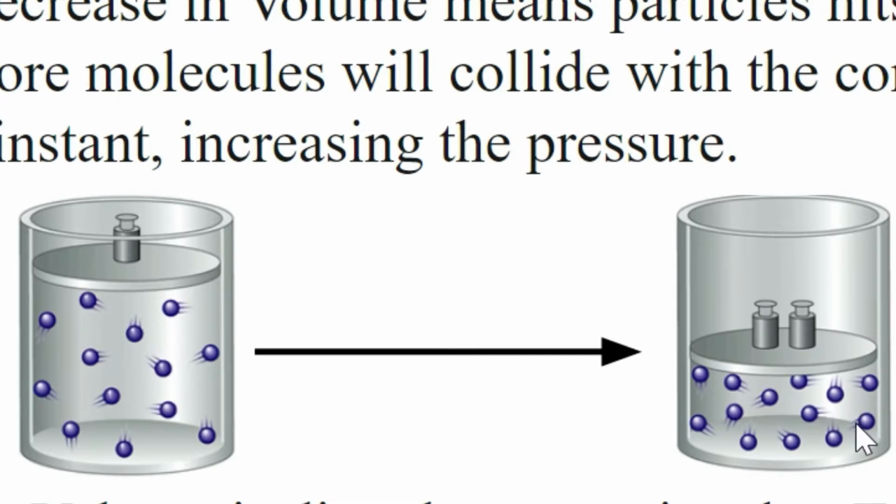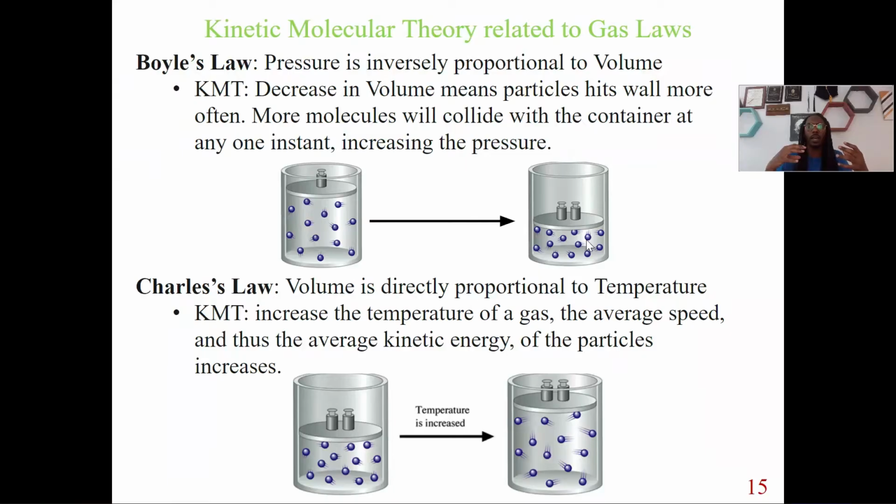When we decrease our volume, we don't got a lot of room, right? Those gas molecules do not have a lot of room to work with. And because temperature and the amount of moles are staying constant, right? We didn't change the amount of gas in here, we decrease our volume, right? So because everything's staying constant, that means that I got less room to move with, right? That means that we're going to have a lot more collisions, right?